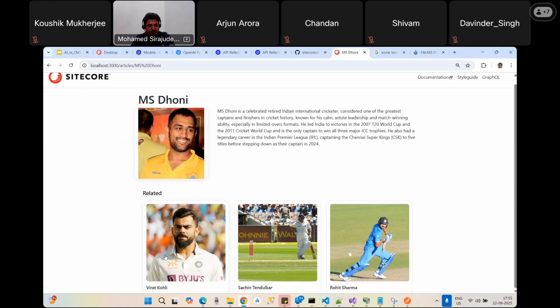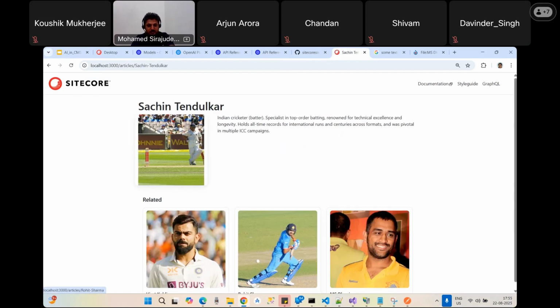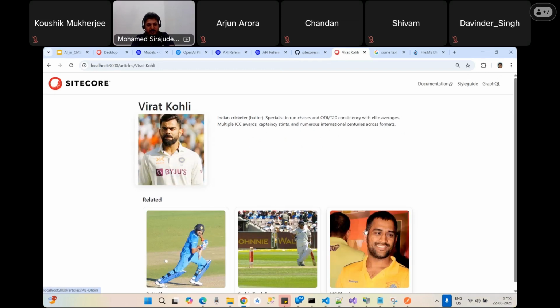I didn't say that, but I just created the embedding vector and uploaded it into the items. So here you see, whenever you click the other guys as well, maybe Rohit Sharma and Sachin, MS Dhoni is coming. It depends. Maybe it is taking only the top three members.